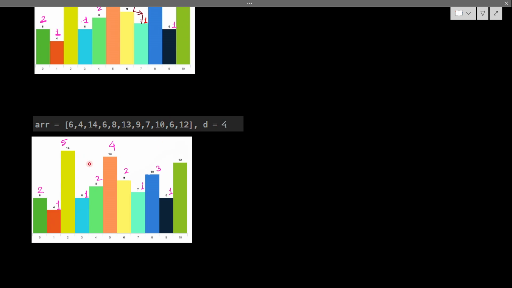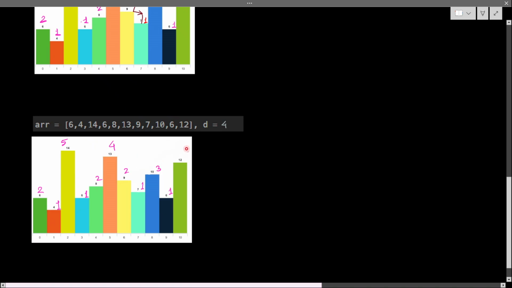If you notice, right now I was calculating for 14. From 14, where can I go? I was visiting here, here, and here. There is another step left. I can visit here as well because d equals 4, right? So if I check, 9 is already calculated, that is 2. And 2 plus 14 itself, 1, is 3, but the current value is already 5. So I will not update this. After that, I will visit these. You can see these are already calculated, so no need to calculate. 13 is already calculated. 9 is already calculated. 7 is already calculated. 10 is already calculated. This one is also calculated.